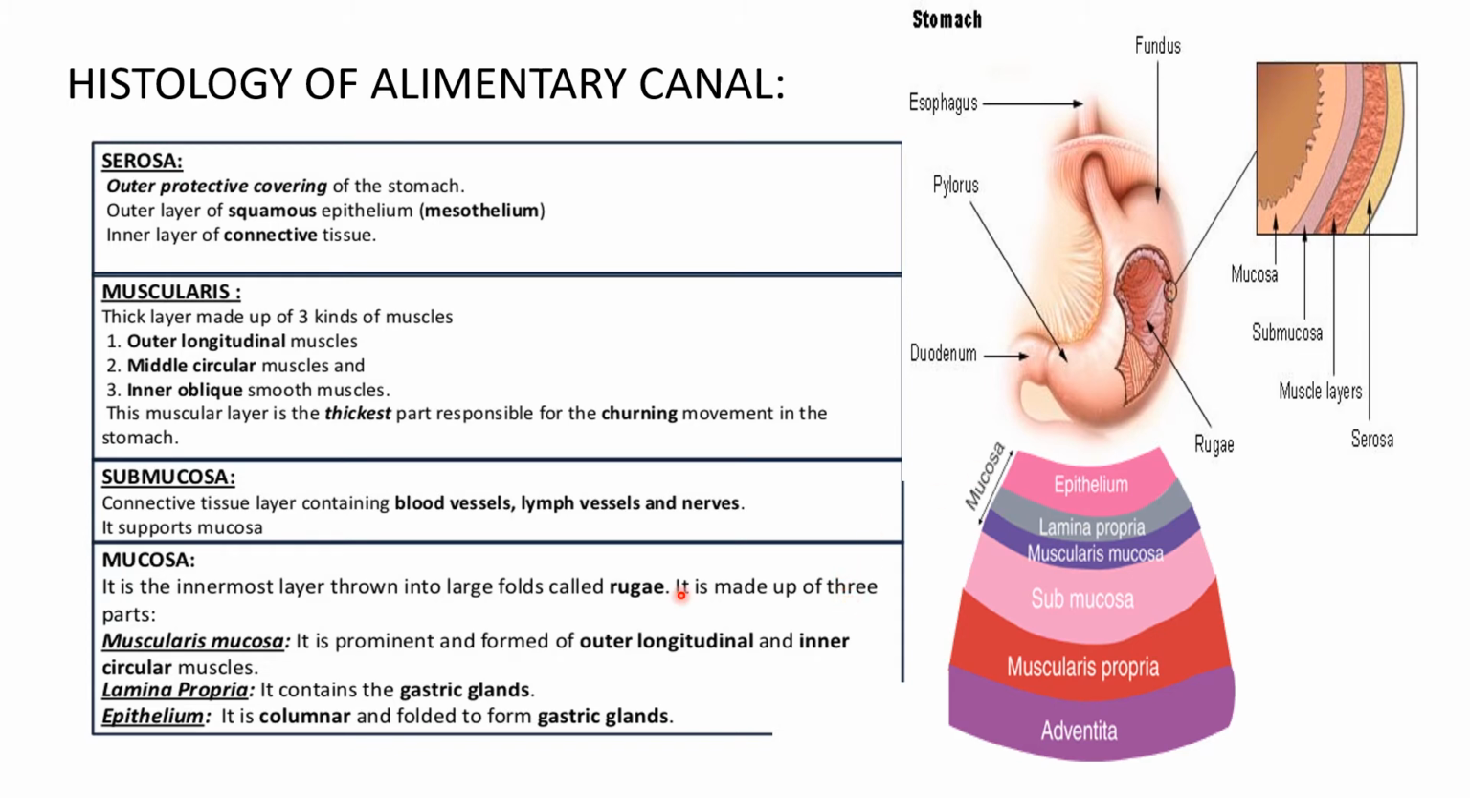It is made up of three parts: muscularis mucosa, lamina propria and epithelium. Now the muscularis mucosa is prominent and formed of outer longitudinal and inner circular muscles. As the name suggests, muscularis means muscles are present. Then comes the lamina propria, which contains gastric glands, and the epithelium, which is columnar and folded to form gastric glands.